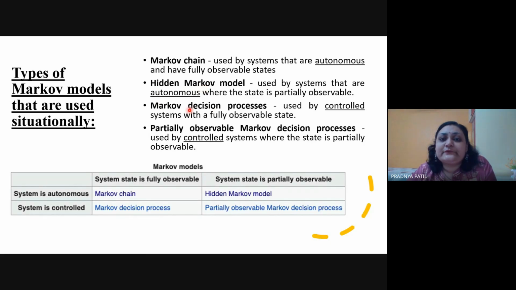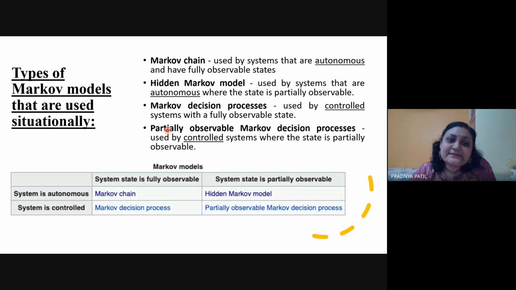Then we have Markov decision process. It is a controlled system with fully observable states. It's like you are doing your normal programs. You have developed a rule based program that if condition 1 and condition 2 happen, then your result should be condition 3. If condition 1 and condition 3 happen, your result would be something else. So there would be some kind of rules or protocols given. These are the Markov decision processes, which would be based upon fully observed states.